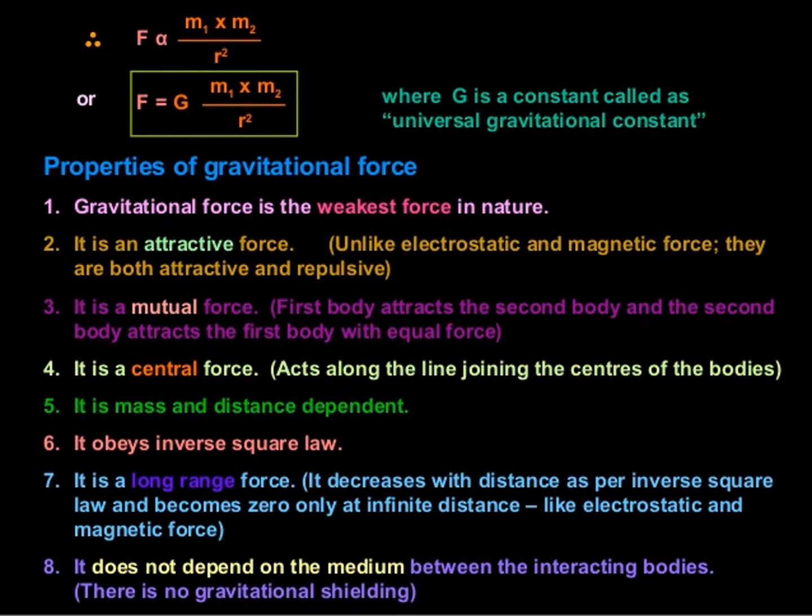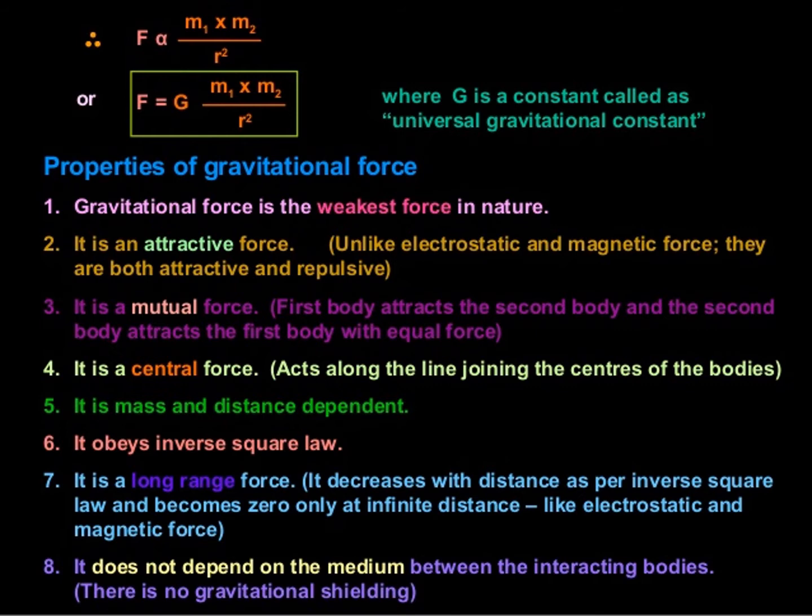So from this, the expression can be written as F is equal to G m1 m2 by r square. The proportionality sign is replaced by a constant term, that is capital G. This capital G is called the universal gravitational constant. Let us see some properties of it.